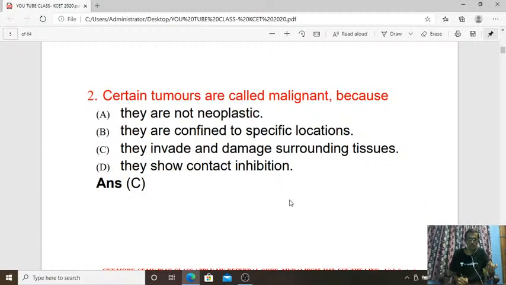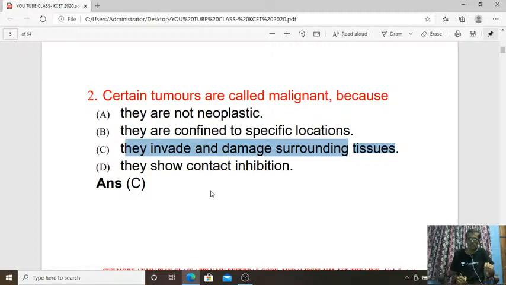Certain tumors are called malignant because of what reason? They are not neoplastic, they are confined to specific locations, they invade and damage surrounding tissues, they show contact inhibition. There are two types, malignant tumor and benign tumor. The malignant one damages the entire body, so they invade and damage surrounding tissues.